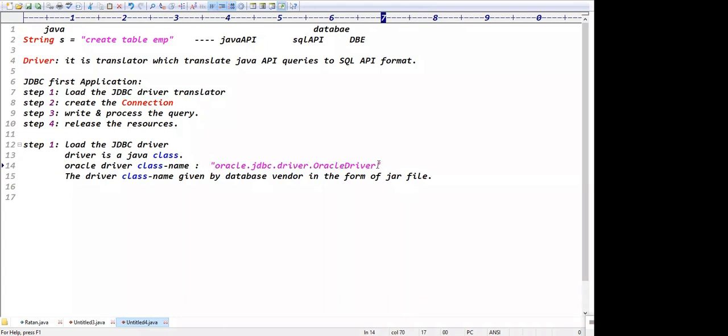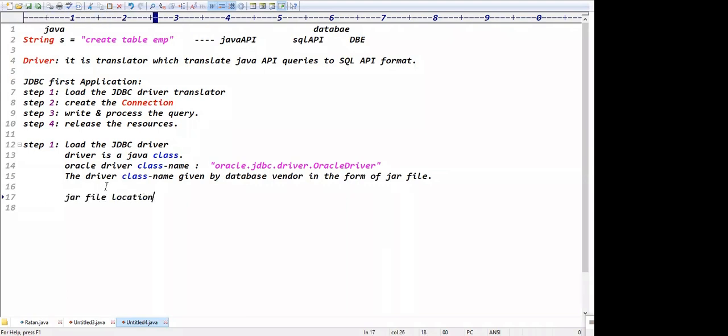oracle.jdbc.driver.OracleDriver. Who gave this driver, guys? The driver is given by the database vendor in the form of what? A jar file, right? Sir, where is the jar file?